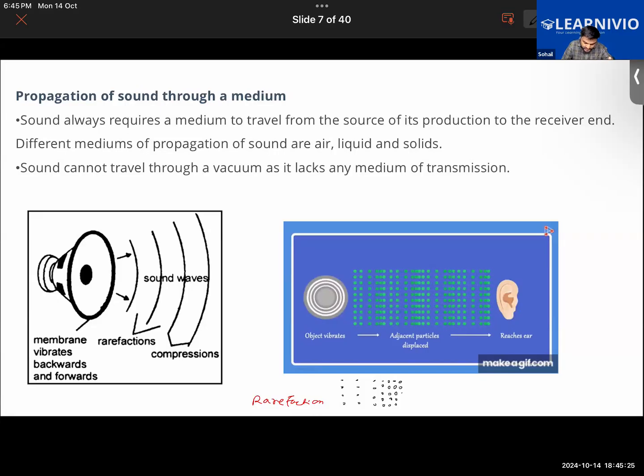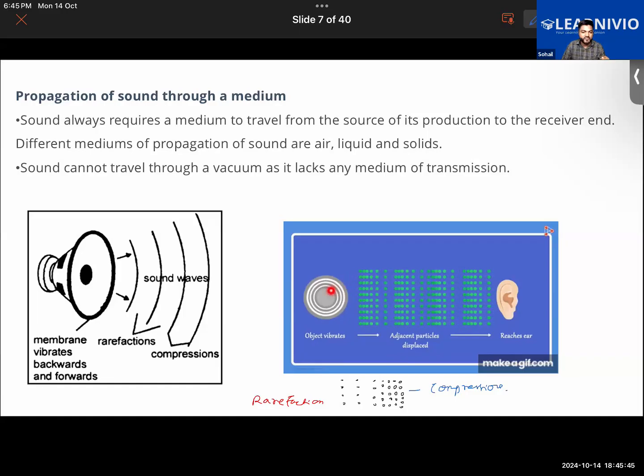So due to the continuous rarefaction and compression, the sound travels in this manner. That is called compressions.